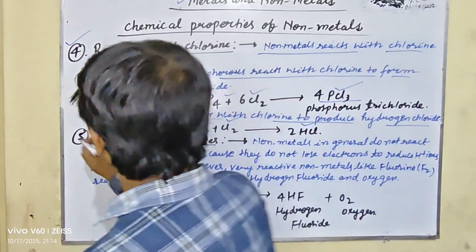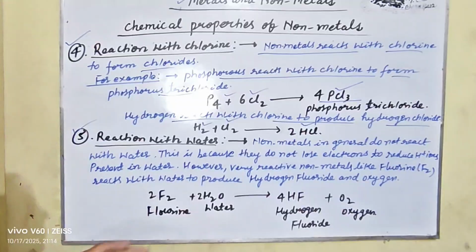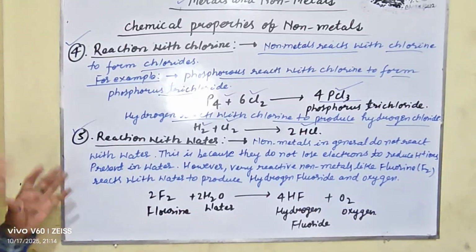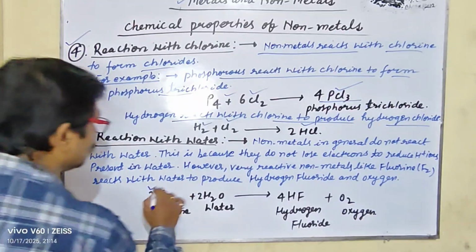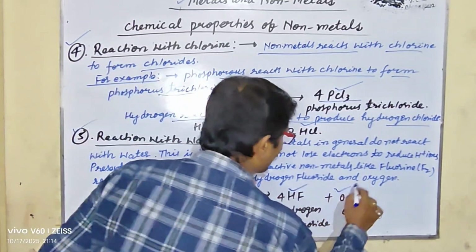So my dear student, reaction with water. Non-metals in general do not react with water. This is because they do not lose electrons to reduce the H plus ions present in water. However, very reactive non-metals like fluorine, F2, react with water, H2O, to produce hydrogen fluoride and oxygen, that is F2 plus water gives 4HF plus O2.